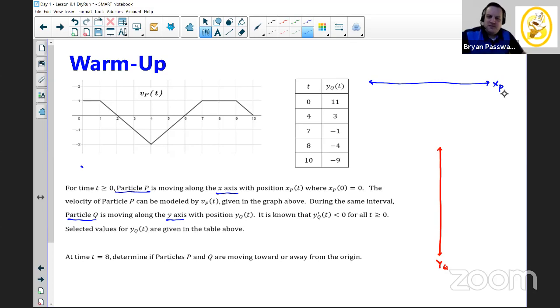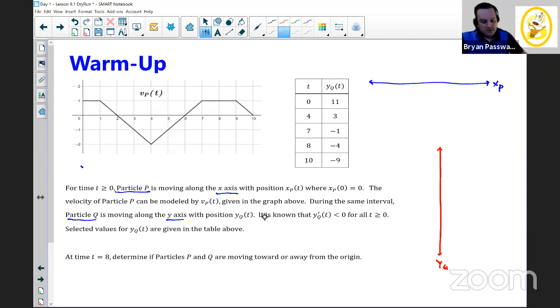You'll notice I put them separately because in Calculus AB, we treat particle motion only in one direction, one axis. But today what we're going to look at is how we combine these two things into one coordinate system through the idea of parametrics. So what do we know? Well, I'm going to start with particle Q because I think it's going to be a little bit easier to solve. We know a couple of things.